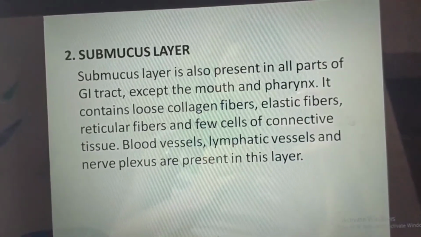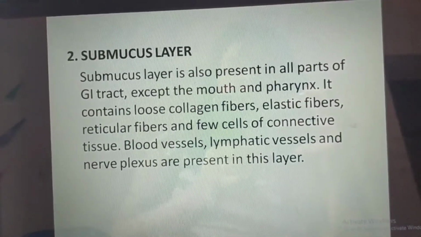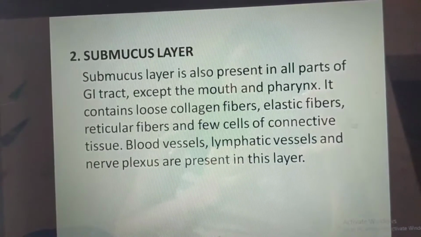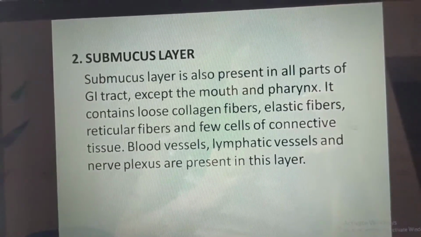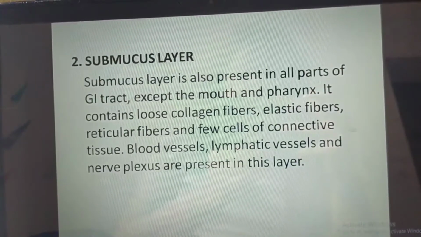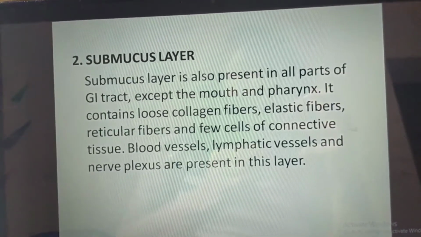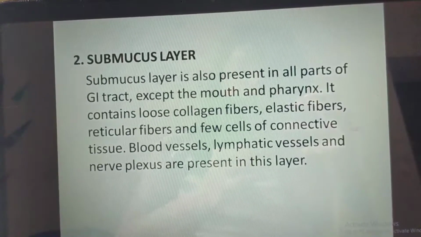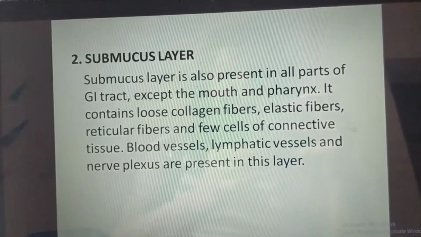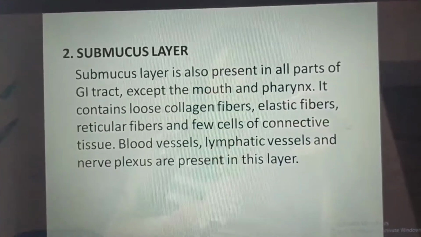Second layer, which is submucous layer. Submucous layer is also present in all parts of GI tract except the mouth and pharynx. It contains loose collagen fibers, elastic fibers, reticular fibers and few cells of connective tissue. Blood vessels, lymphatic vessels and nerve plexus are present in this layer.